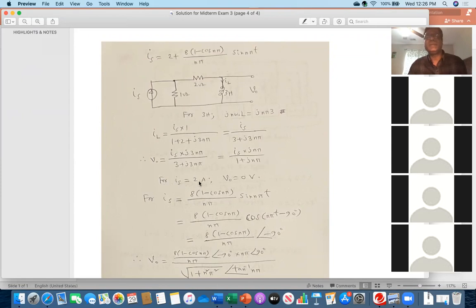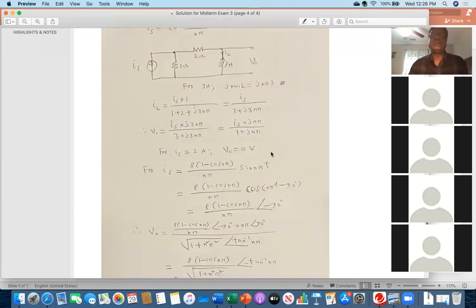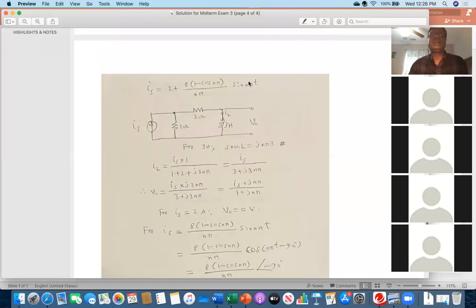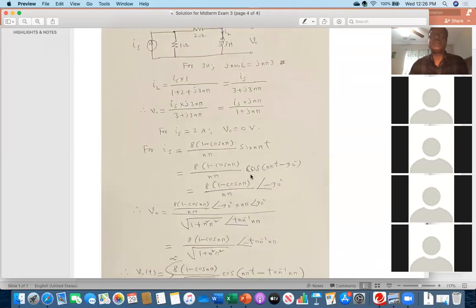So for Is 2 ampere, V naught will be 0, because for DC that inductor is a short circuit. So V naught will be 0. Or here in this equation, you can put n value 0, so that will give you 0. Now when Is is this one, 8 multiplied by 1 minus cos n pi over n pi sine, from sine I first changed into cosine n pi t minus 90 degree, so that I can write it in the phasor format. Everybody see, I have written minus 90.